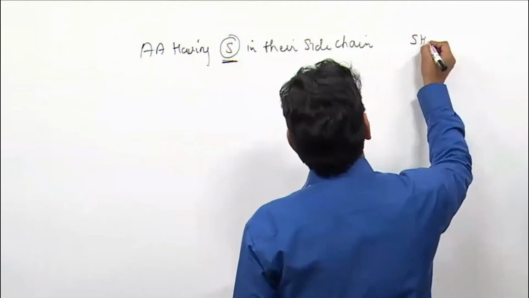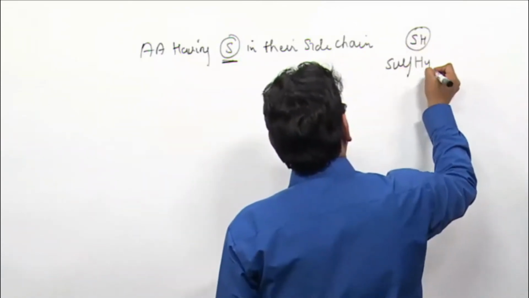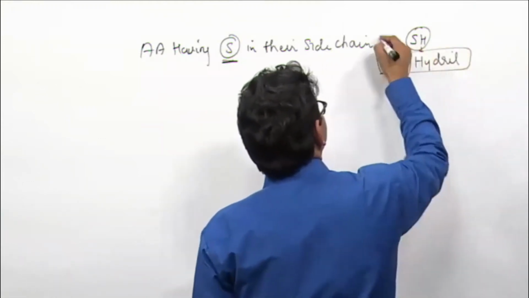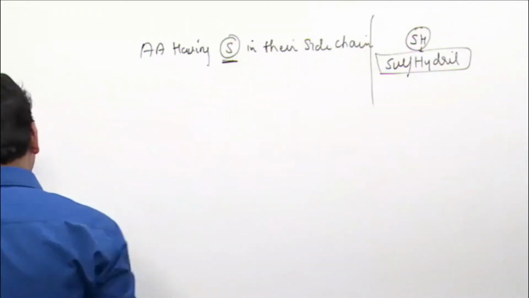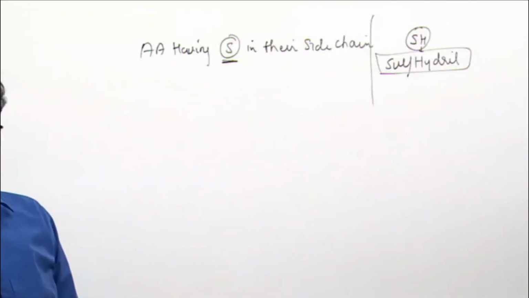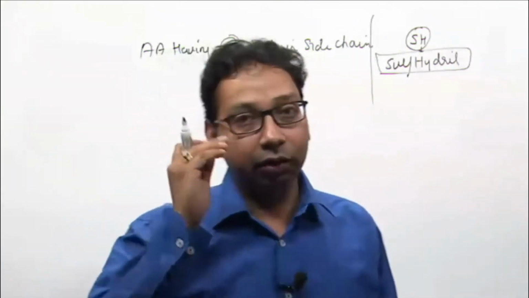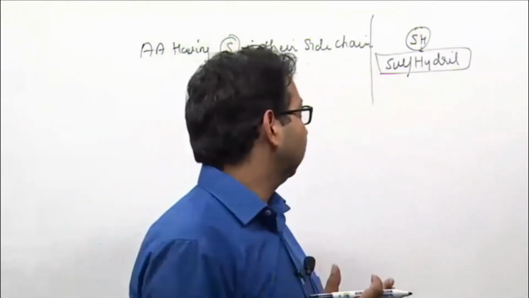SH means sulfhydryl. If I say this compound is having sulfhydryl group, you can say this compound is having sulfur, because sulfhydryl is having sulfur. If I say this compound is having sulfur, it doesn't mean that it must contain sulfhydryl.